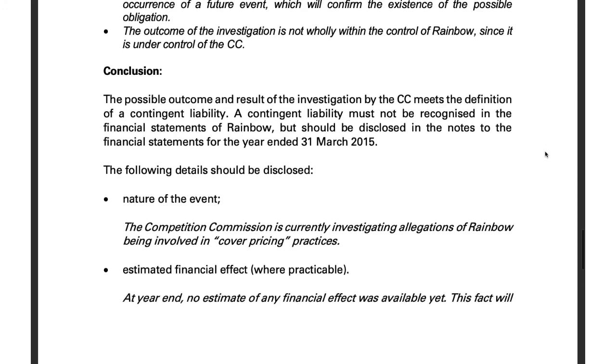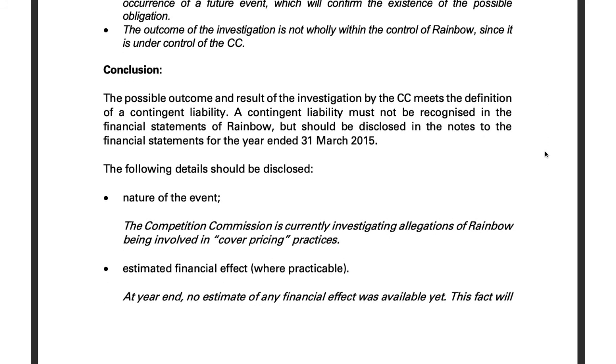So we know that we need to disclose the nature of the event. So what is the nature of the event? We are currently being investigated by the Competitions Commission under allegations of being involved in cover pricing. That's the nature of the event. And what is the estimated financial effect? Well, at year end, we don't know what the estimated financial effect was.